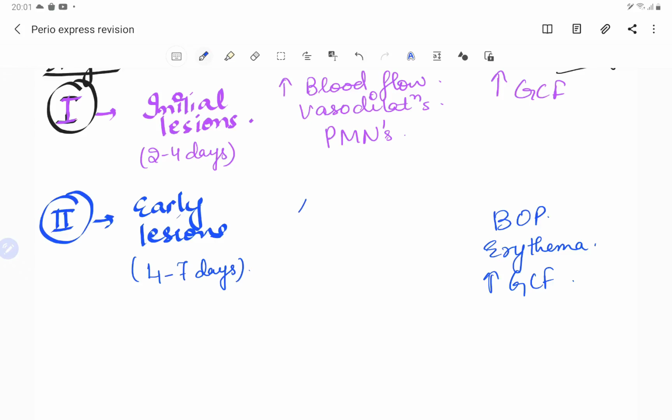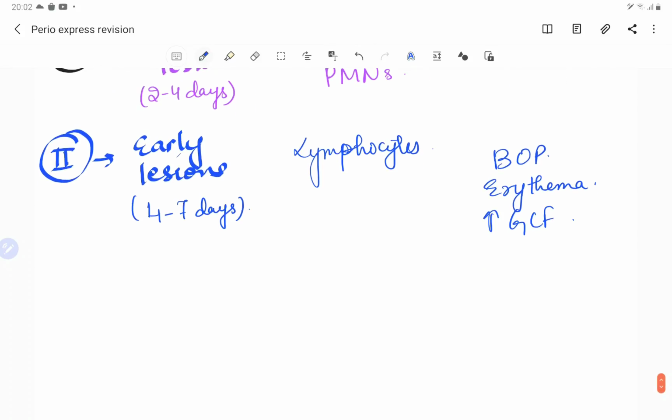So lymphocytes start coming, and we see that there is increase in the collagen destruction. We have already talked about how collagen destruction is directly related to the MMPs, matrix metalloproteinases, in the previous part of this video. So there are rete pegs in the sulcular epithelium, there is increased collagen destruction, and there is infiltration of lymphocytes, which we see now in the early stage of the lesion.